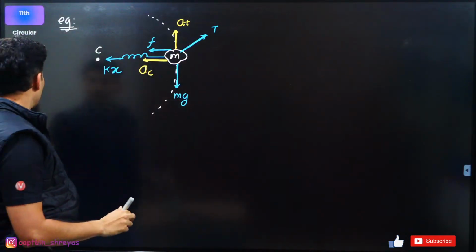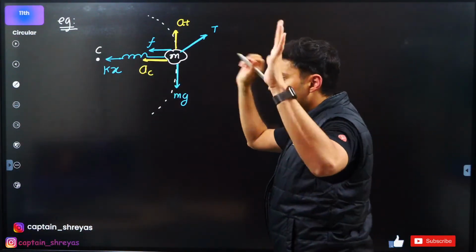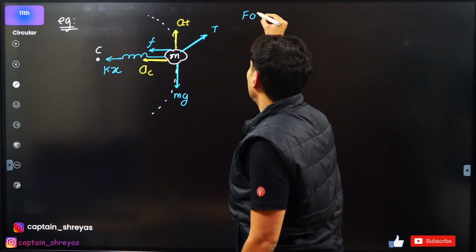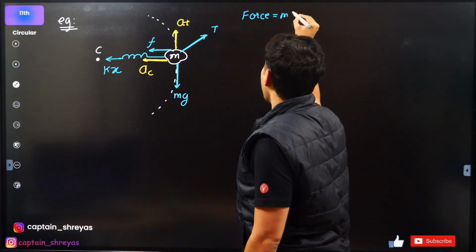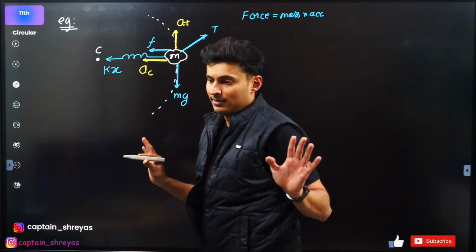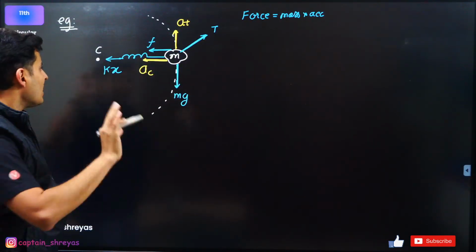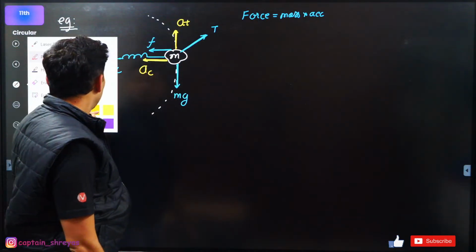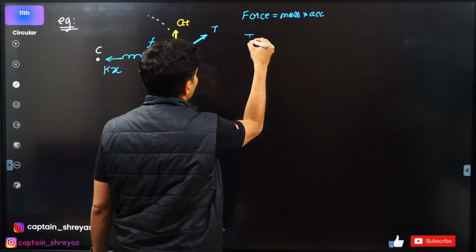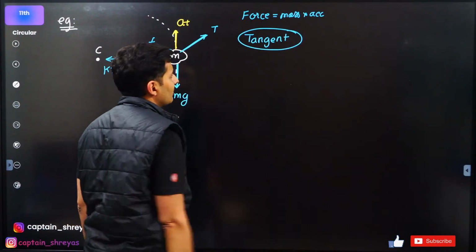Perfect. Now observe how I'm going to write Newton's laws equations. Just remember one simple thing: force is equal to mass multiplied by acceleration. That's all. Force is equal to mass multiplied by acceleration. That's all, everything will work out. So first take the tangential direction, and let's see what I get.